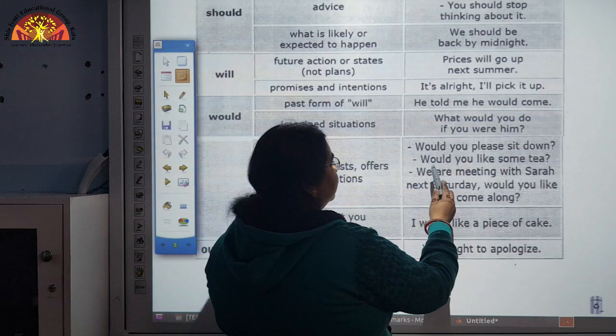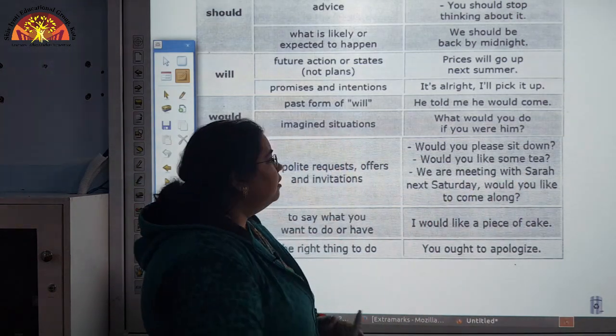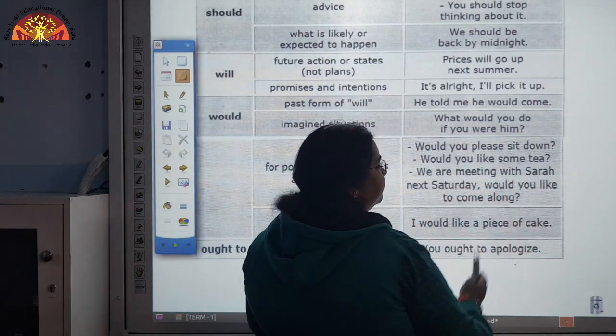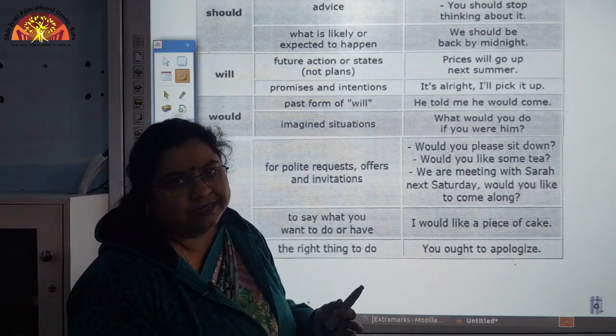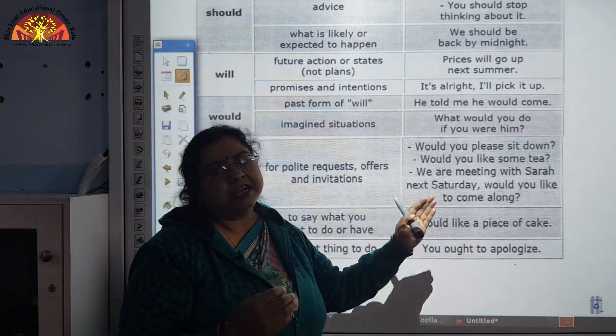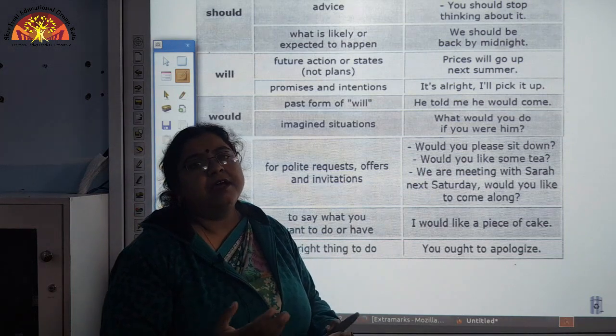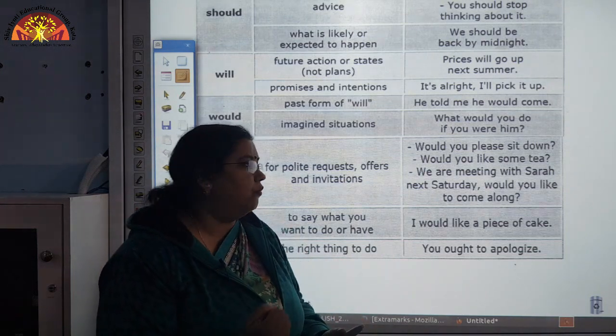Now, another example, would you like to have some tea? Okay. Would you like some tea? That is how we ask. We offer some, that is, tea is being offered, and that offer is being made by using the modal would. Okay.